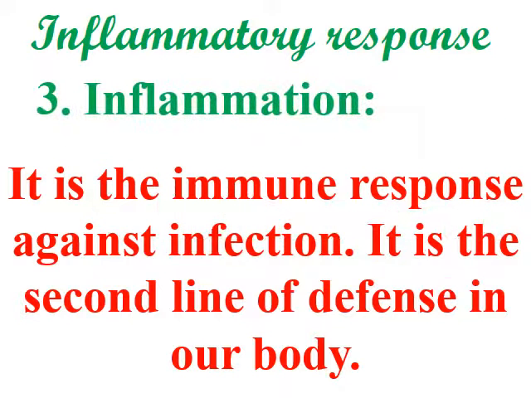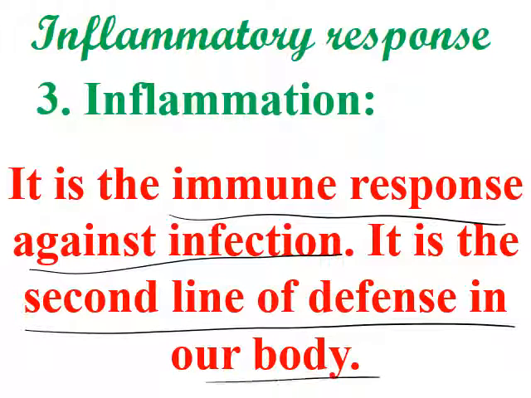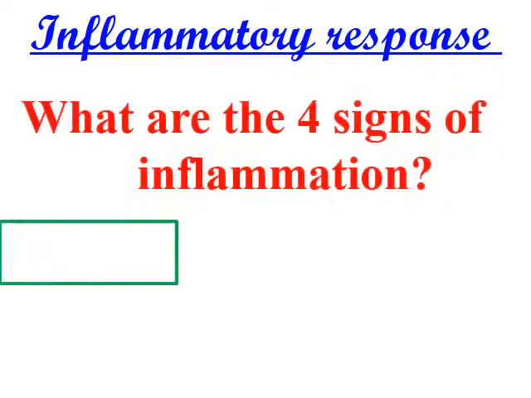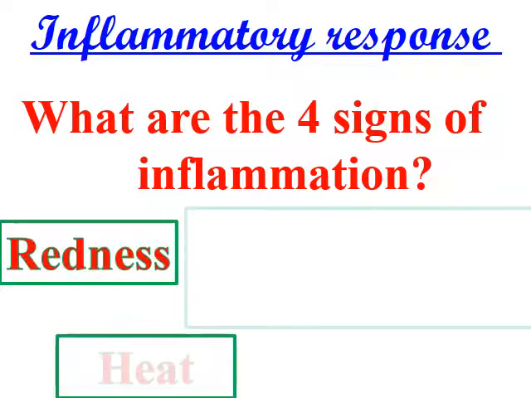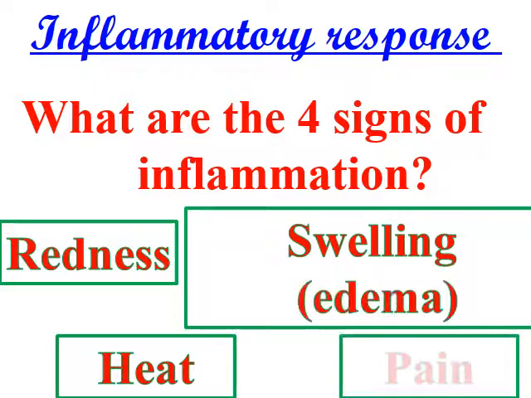Inflammatory response or inflammation is the immune response against infection. This is the second line of defense. Whenever we have inflammation, the first line of defense is broken, and here we have the second line of defense. What are the 4 signs of inflammation? First, we have redness, heat, edema, also called swelling, and finally we have pain.